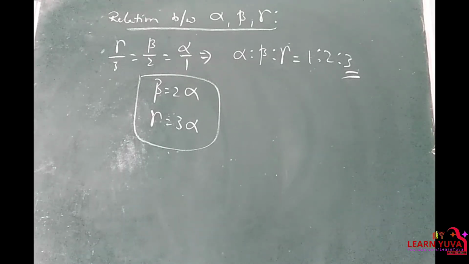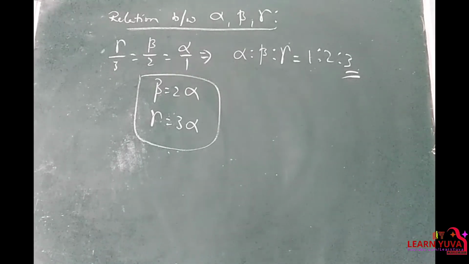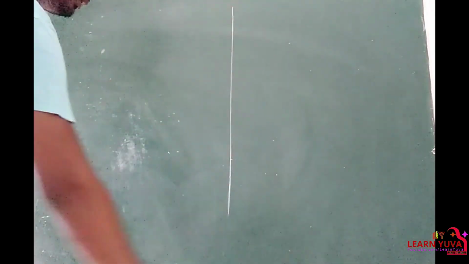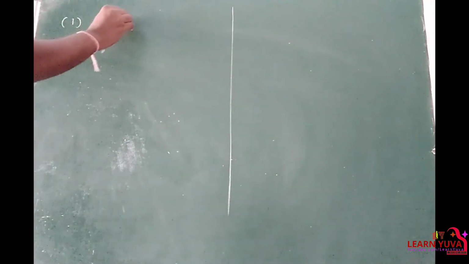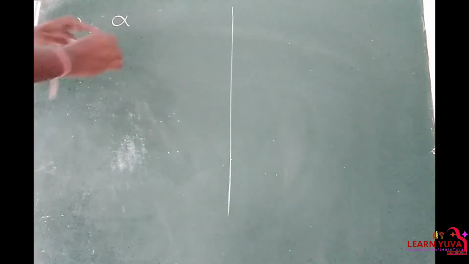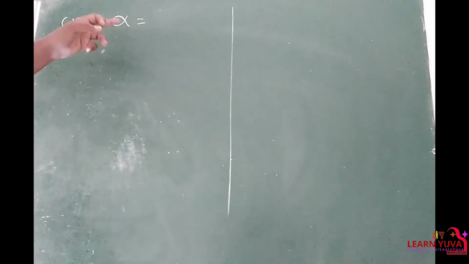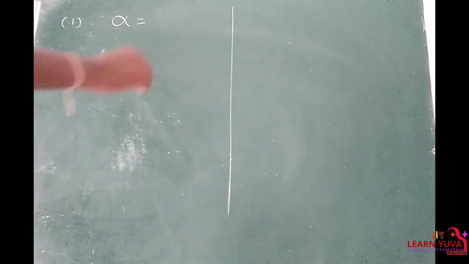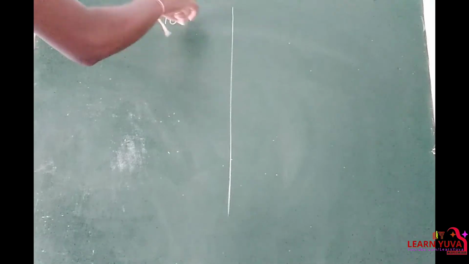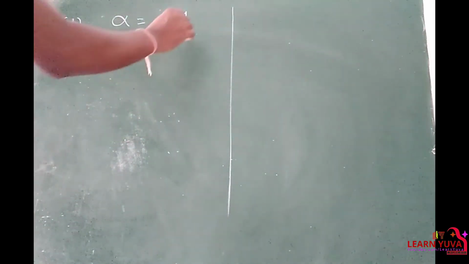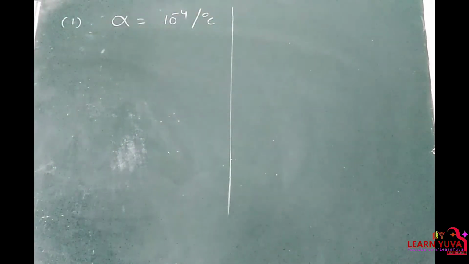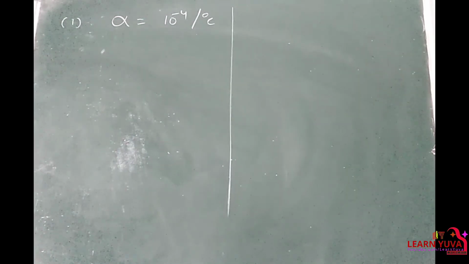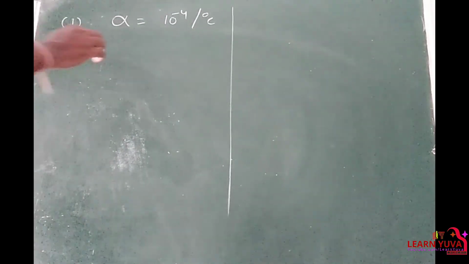Now we will check a problem. The coefficient of linear expansion, alpha, is equal to 10 to the power minus 4 per degree Celsius. Find the coefficient of cubical expansion, gamma.